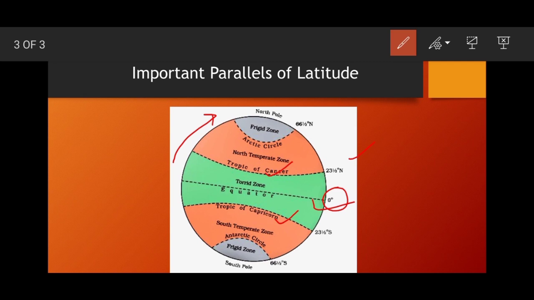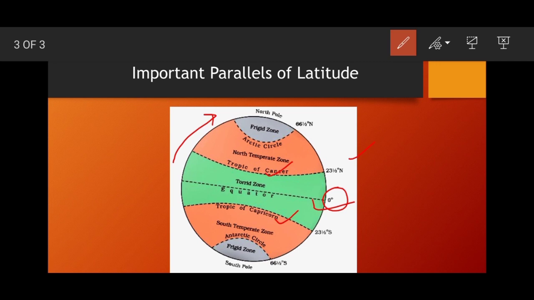After this we have the Tropic of Capricorn. The Tropic of Capricorn is the most southern latitude on the earth where the sun can appear directly overhead, and this happens once a year in the very height of summer for each of the tropics. Remember that seasons depend on whether you are north or south of the equator.